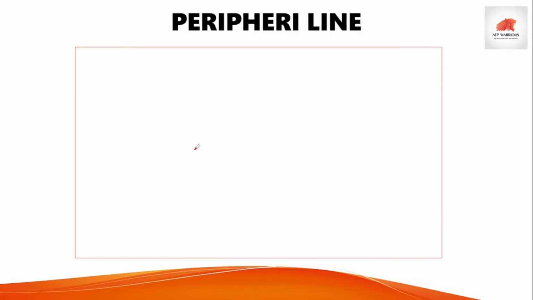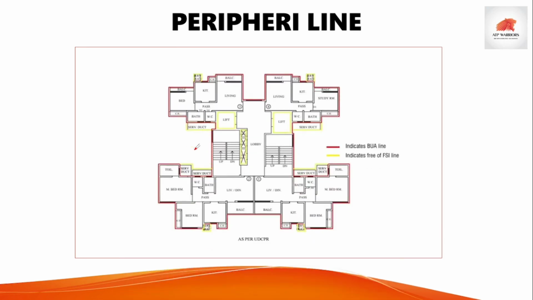And the fourth one is, let's understand this with this residential plot drawing. We know this is our total net plot area, this wall. This is our built up area.